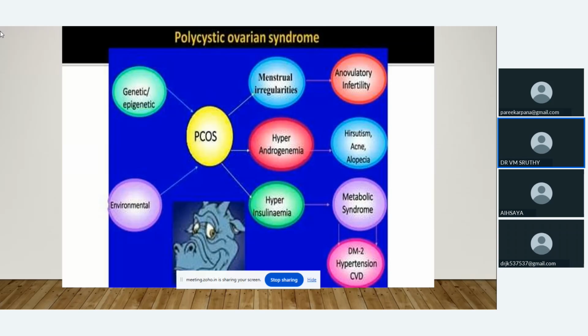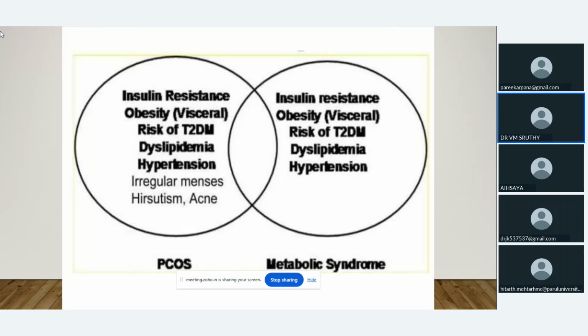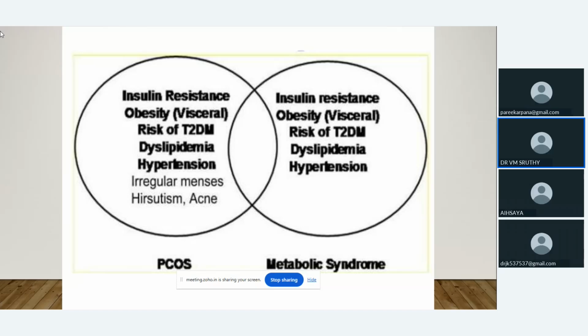These are the main features of PCOS: anovulation and infertility, hirsutism, acne, alopecia. Then hyperinsulinemia can lead to metabolic syndrome. Finally, that person will be more prone to type 2 diabetes mellitus, hypertension, and cardiovascular diseases. These are the main symptoms: insulin resistance, obesity, risk of type 2 diabetes mellitus, dyslipidemia, hypertension, irregular menses, hirsutism, acne. At the same time, metabolic syndrome features like insulin resistance and obesity again.